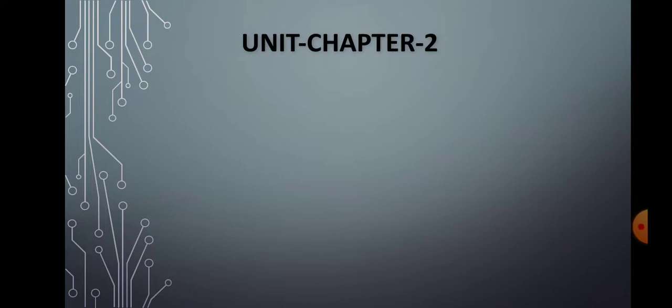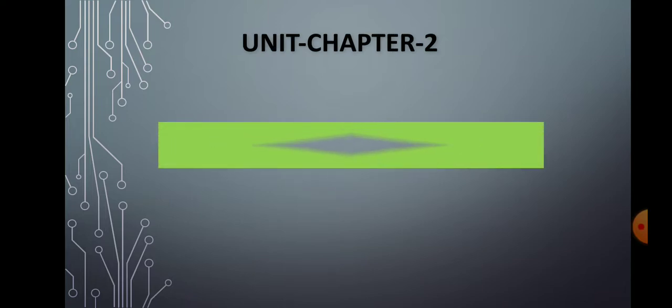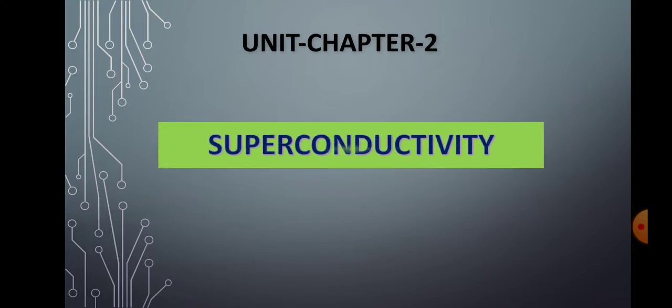Good morning, students. Today we learn the new chapter from your syllabus, that is superconductivity from Unit 2, Chapter 2, constructed and explained by me.